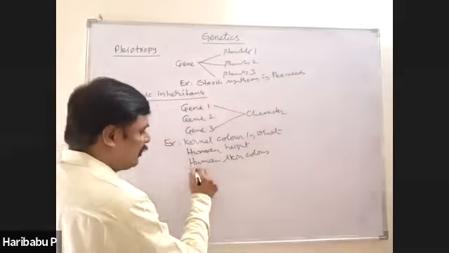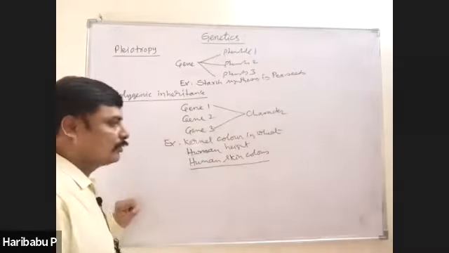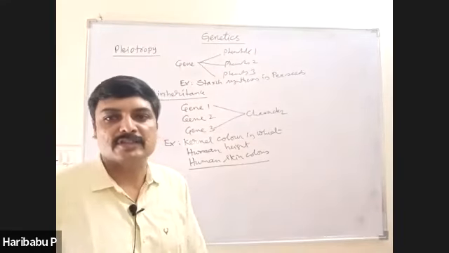For example, take human skin color that is controlled by 3 pairs of genes.